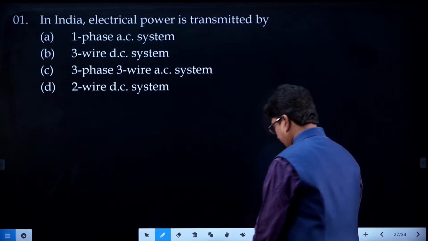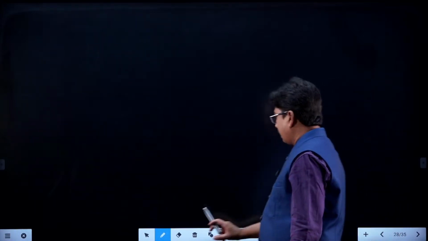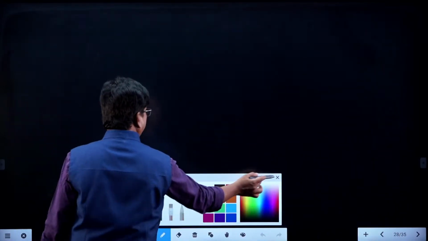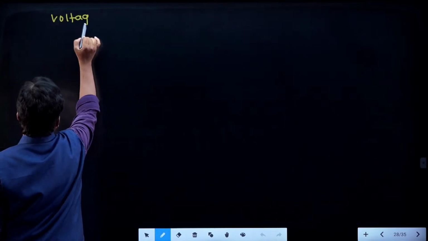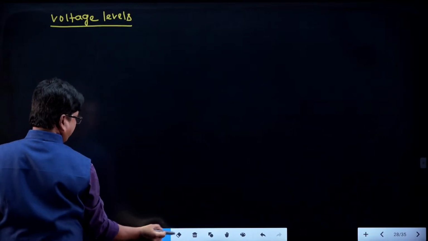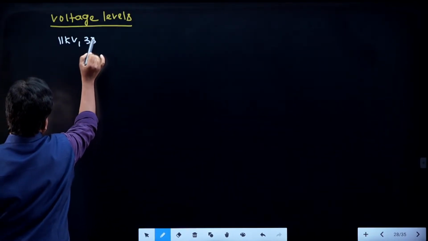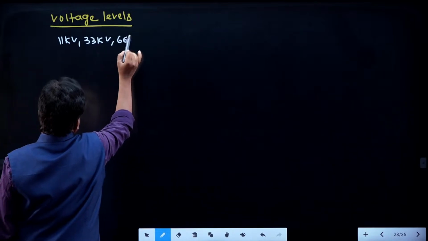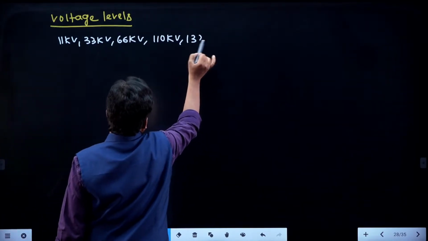Just see, for this question I will give you some more clarity. The voltage levels we are having in India are 11 kilovolts, 33 kilovolts, 66 kilovolts, 110 kilovolts and 132 kilovolts.